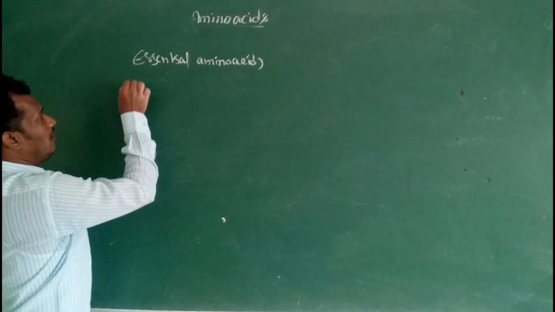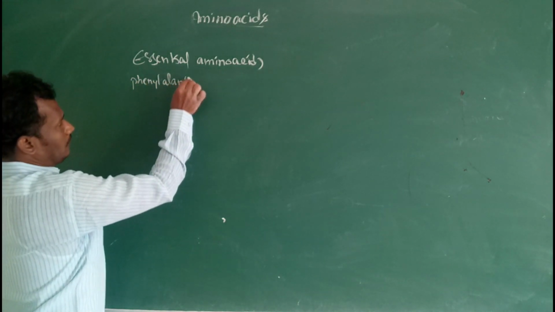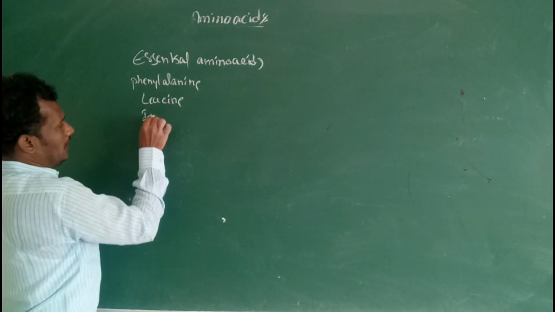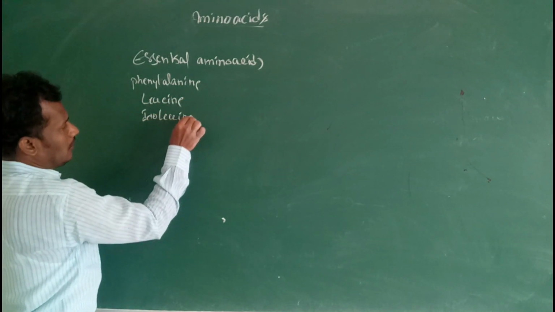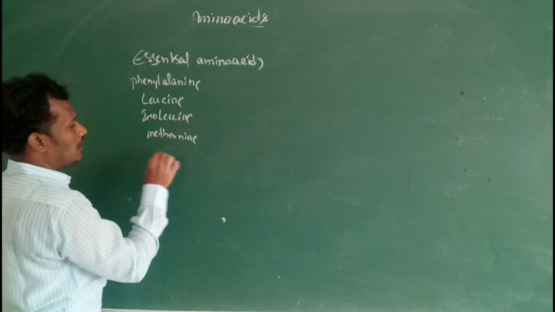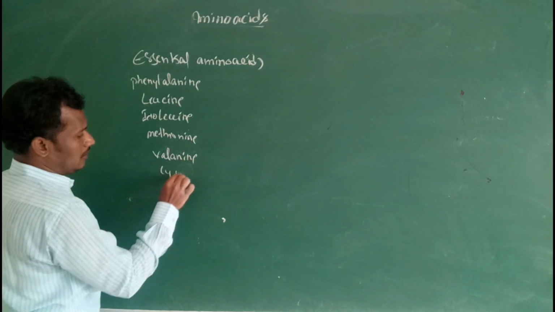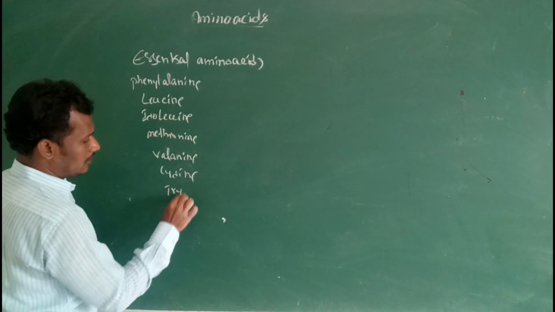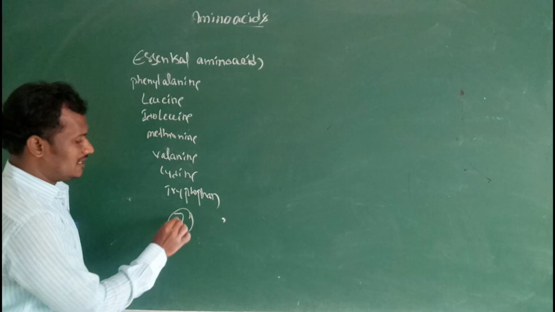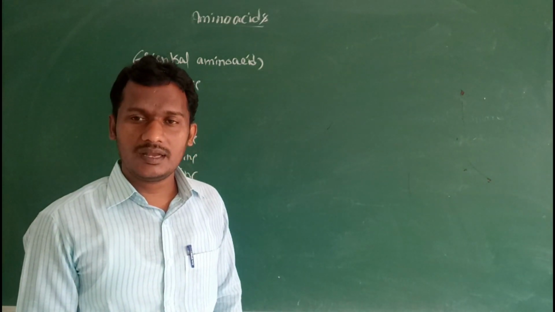These are phenylalanine, then leucine, then isoleucine, methionine, then valine, lysine, then tryptophan. So these 7 are known as essential amino acids in animals.